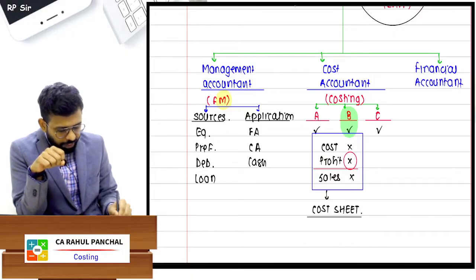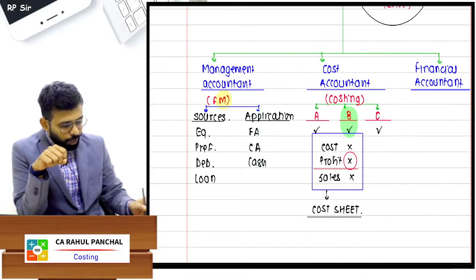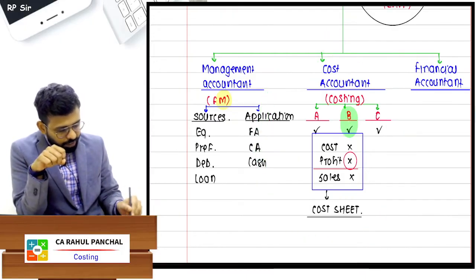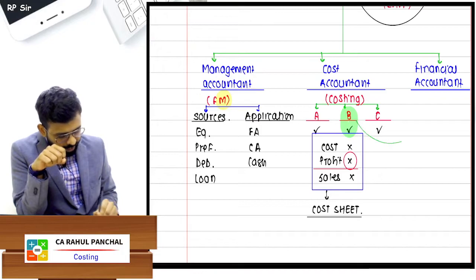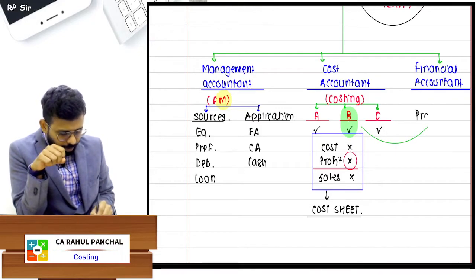Okay. What will the financial accountant do? Once everything is decided, once it is decided which product to manufacture, once the cost accountant has decided, guys, let us go for product B. Actually, there will be one meeting of the board of directors, and then it will be decided that we should manufacture product B.